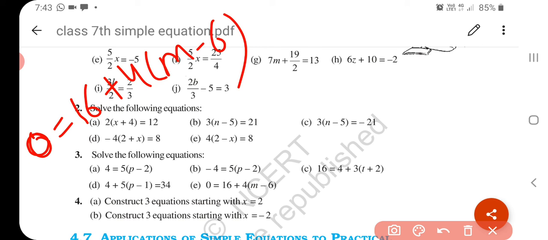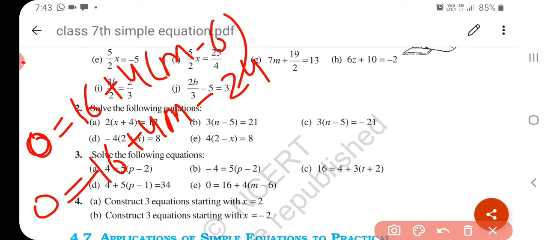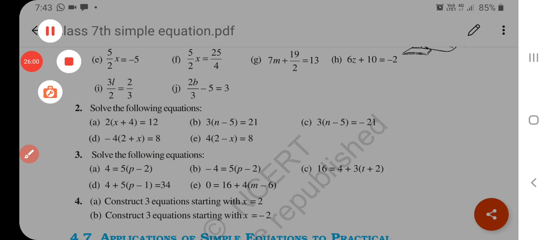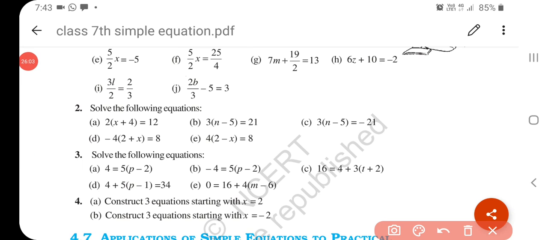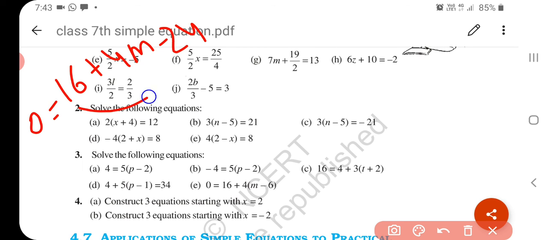First solve the bracket: 4m minus 6 4s are 24. Now 16 minus 24 is 8 with minus sign.